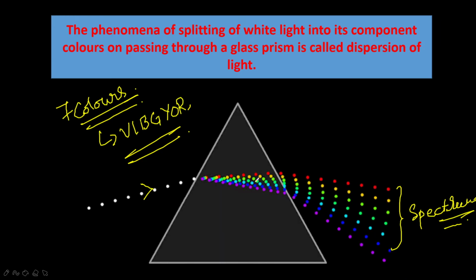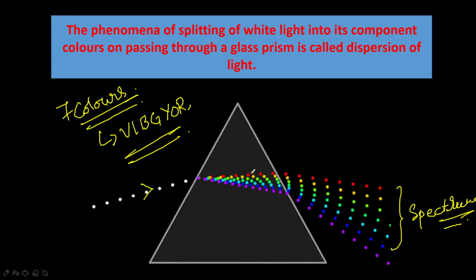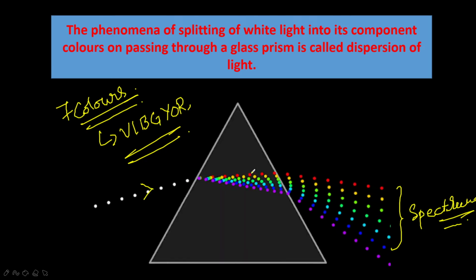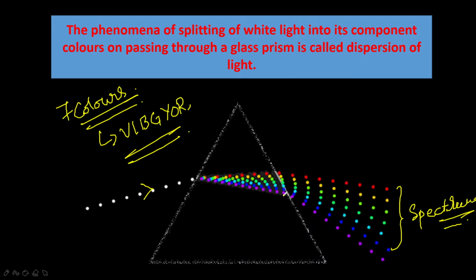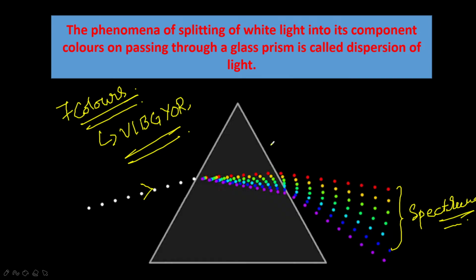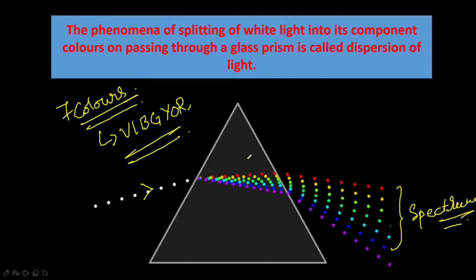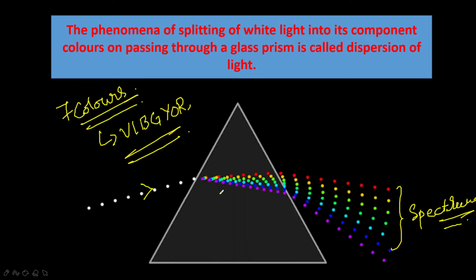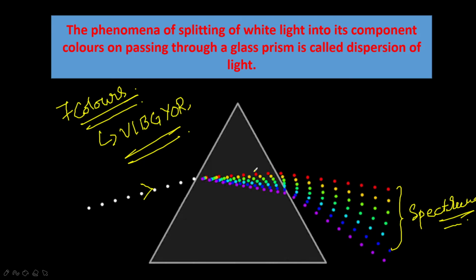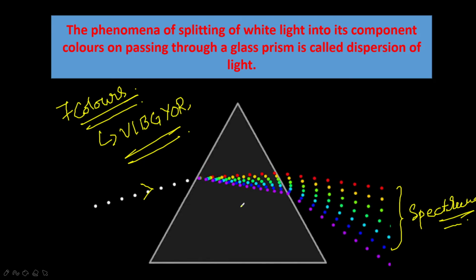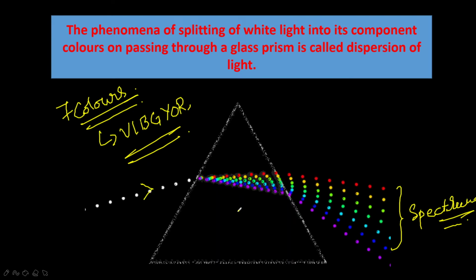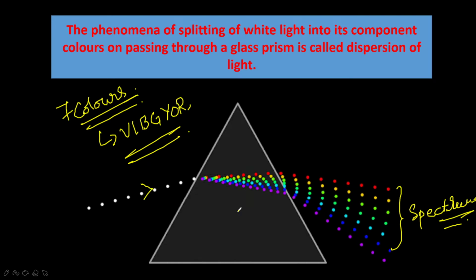Each and every color has a different bending capacity. Different colors of light bend through different angles with respect to the incident ray when passed through the prism. This is the cause of the dispersion. A white light ray could pass directly, but due to the different colors present in the white light, which have different wavelengths, they bend at different angles.